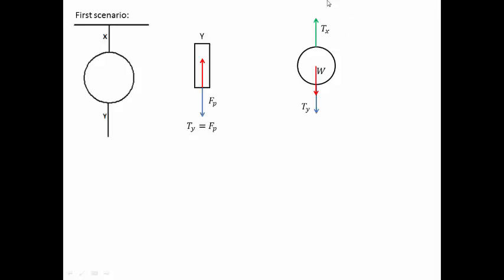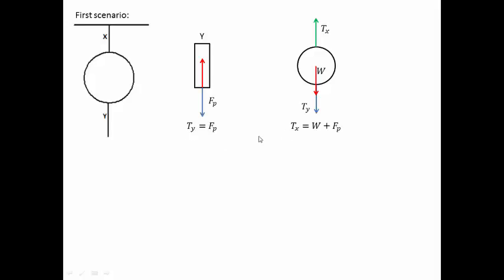And as you can see here, again, because the force is being increased slowly, the system is in equilibrium, and hence we can write the following equation: Tx equals W plus Fp. Now as you can see, the tension in string Y is just the pulling force, but the tension in string X is the pulling force plus the weight of the metal ball itself. So at any point in time, the tension in string X is higher than string Y.